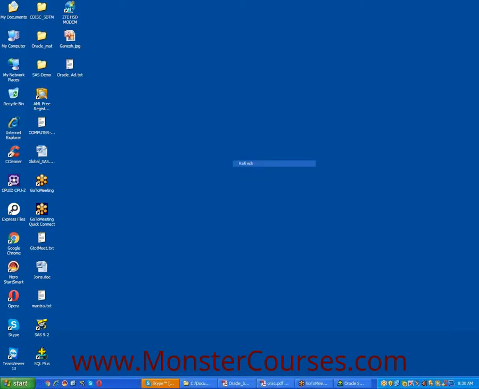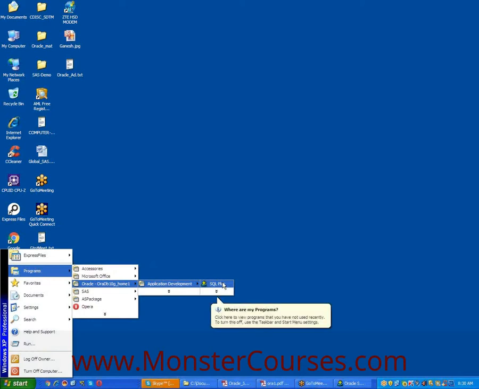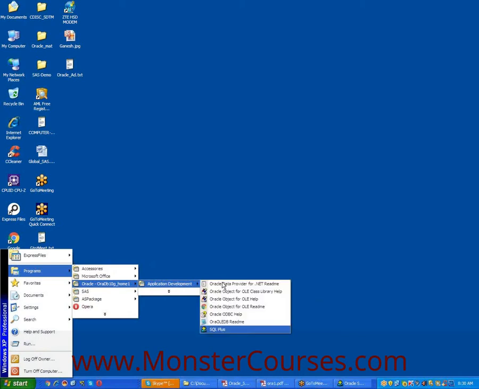How to log in into the SQL Plus environment? Start, programs, Oracle 10G, applications development, SQL Plus. It's a tool, a specific program. This is nothing but a notepad. Notepad is developed by the Microsoft Corporation, but SQL Plus is another, different notepad developed by the Oracle Corporation.